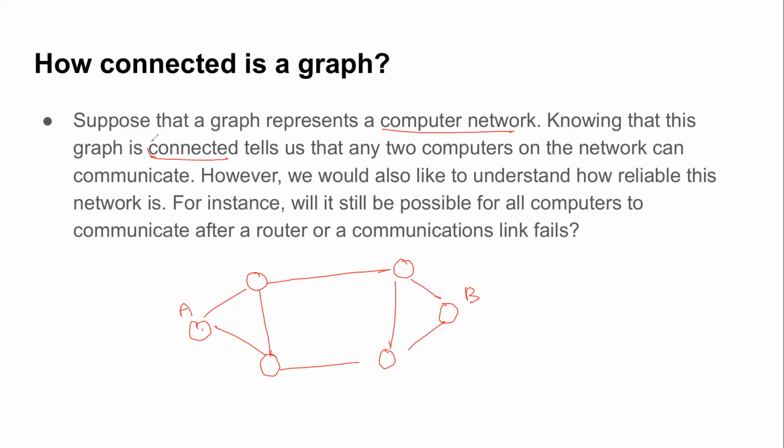What does it mean for a graph to be connected? It means that any two computers on this network have a path between them. So if I want to send anything, whether it may take a large time or not, it will eventually reach, because there exists a path which will help my data go from one device to another device.